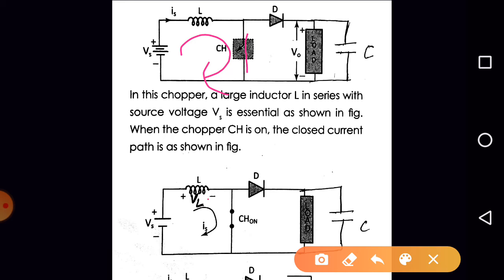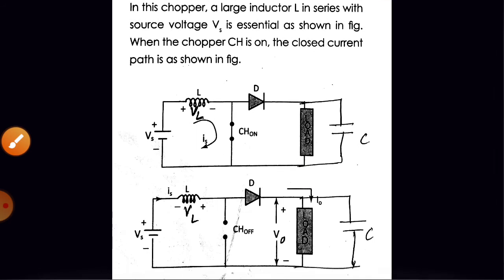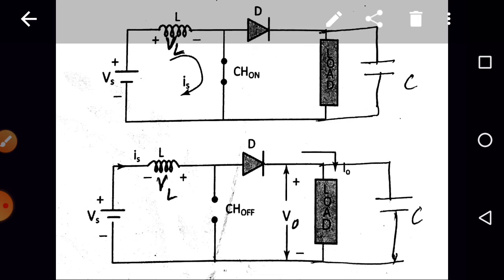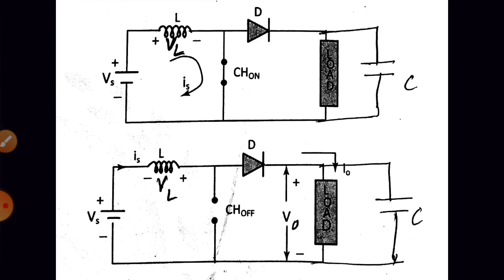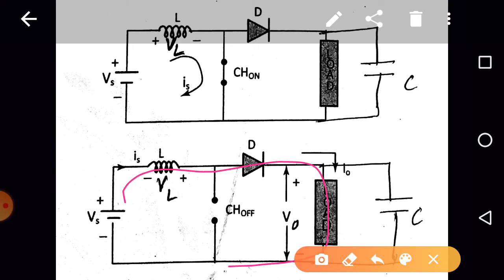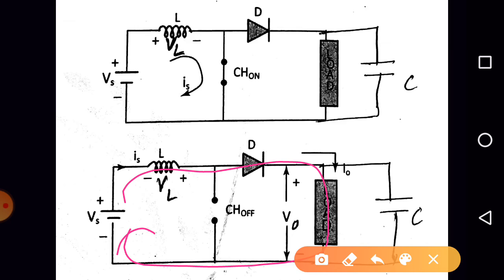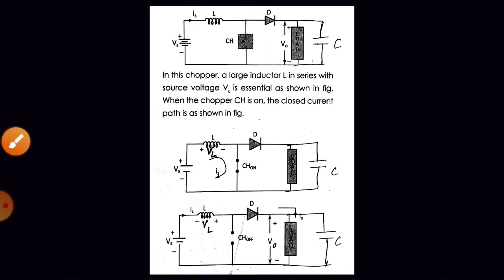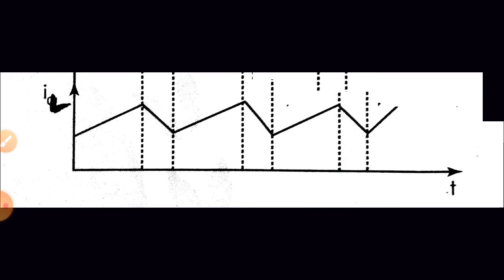Next, when the switch is in the off state, what will happen? Switch is open, so the inductor and supply voltage both will be assisting each other, and the inductor releases the energy through the diode and the load, right? So from this we can write plus Vs plus Vl minus V0 is equal to 0. So what is Vl? Vl is Vs minus V0, right? Current flowing through the inductor is decreasing from I2 to I1, okay?